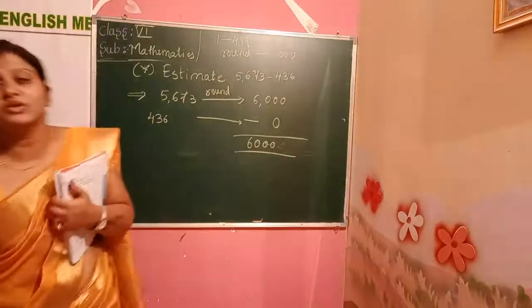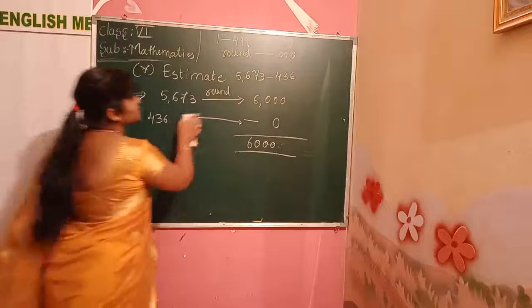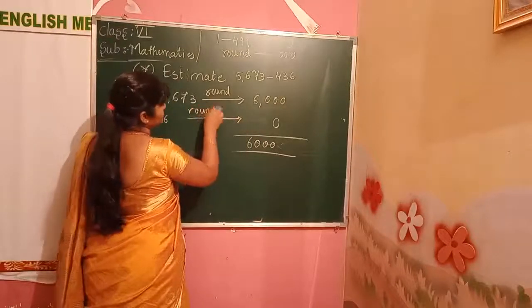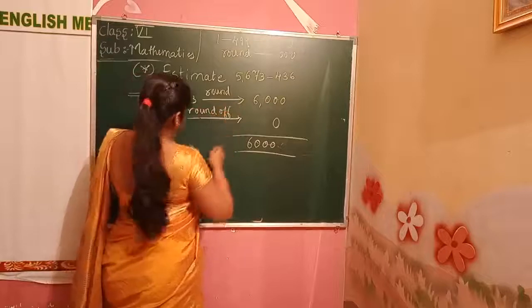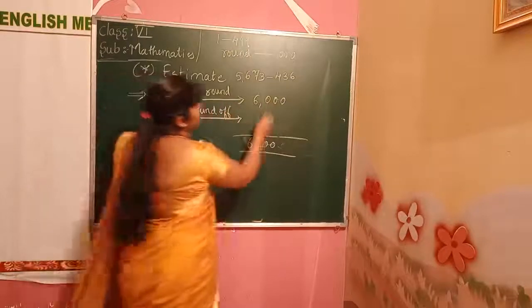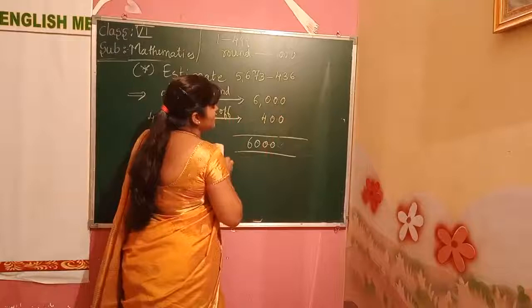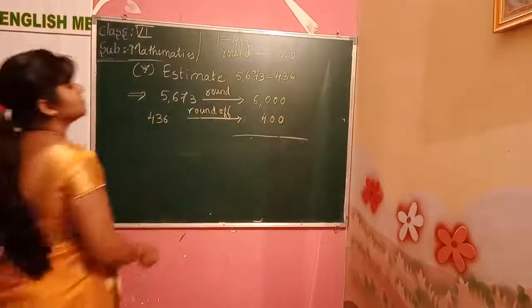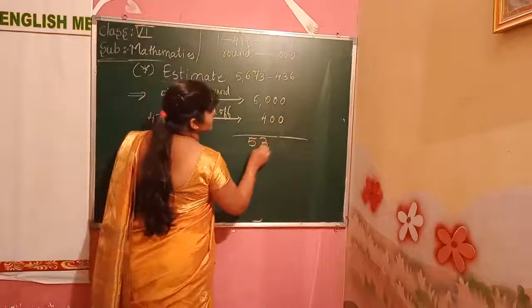If we estimate to the hundreds, if we round off the numbers to the hundreds, we get what? 400 we get. Now minus it. What we get? 5,300. This is the correct one.